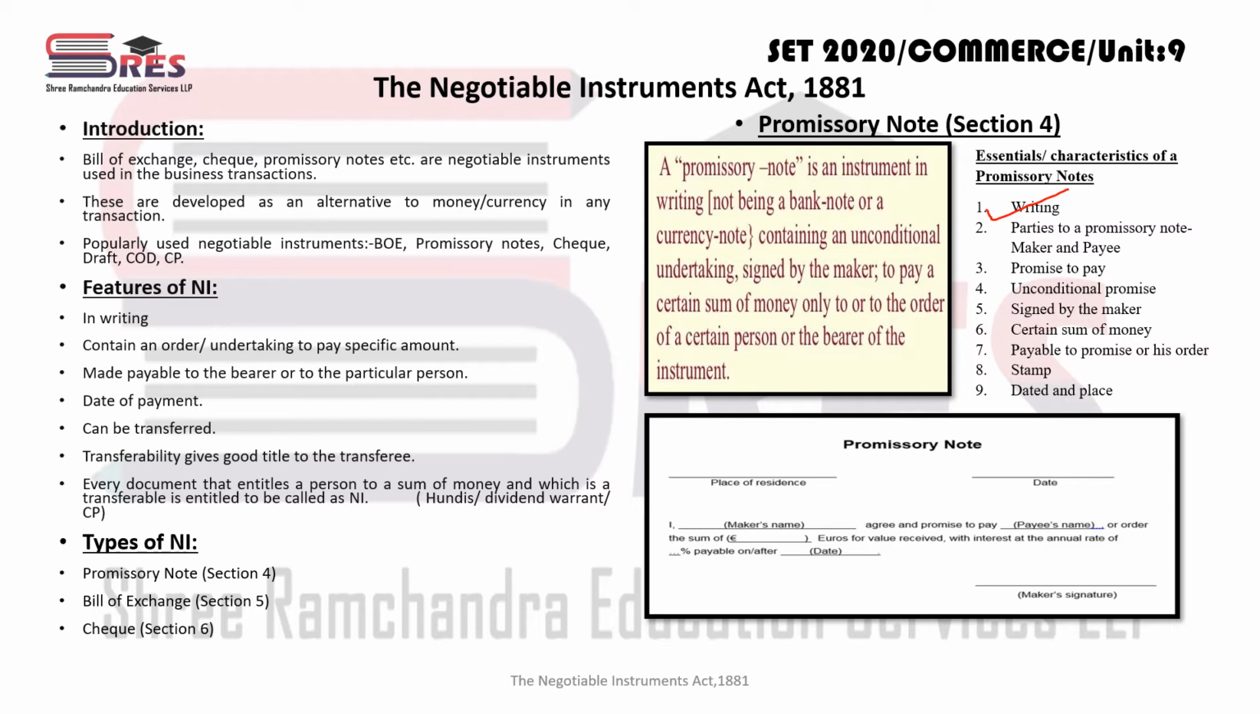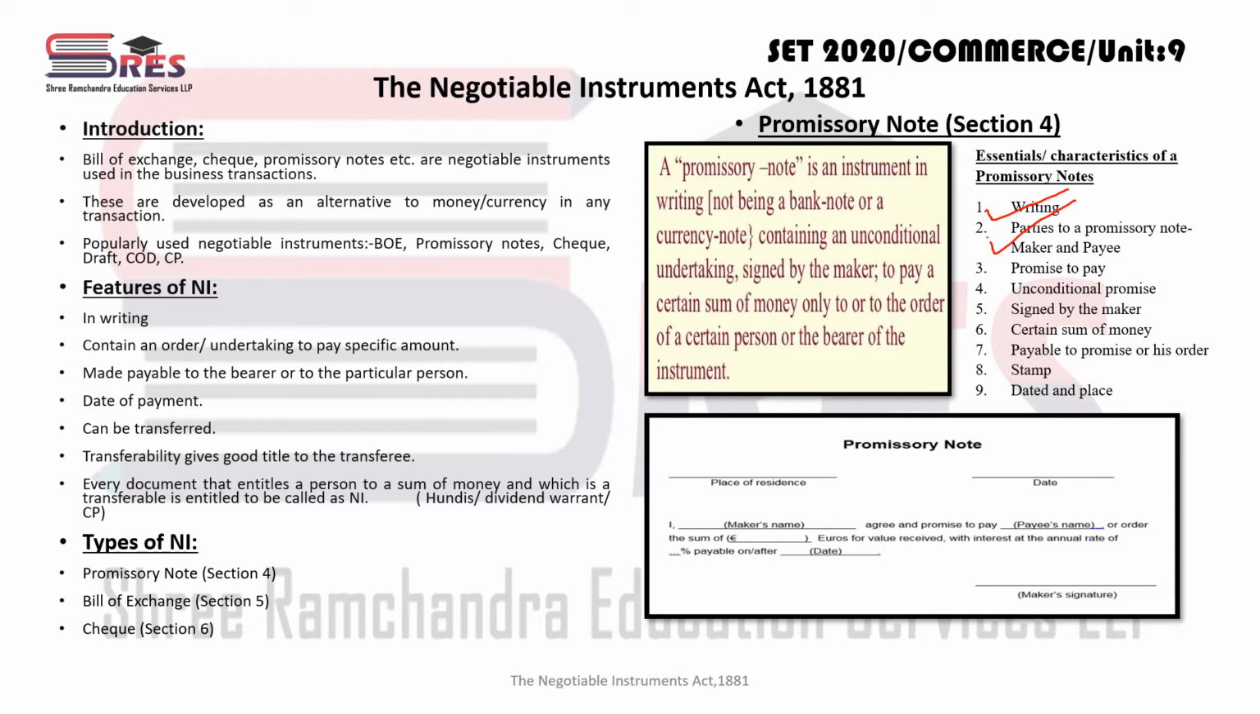So it must be in writing. Parties to a promissory note. Who are the parties? So there are two parties, maker and payee. Maker means a person who makes the promissory note. Payee means the person to whom the promise is made to make the payment, right? So Mr. A made a promissory note where he promises to pay to Mr.